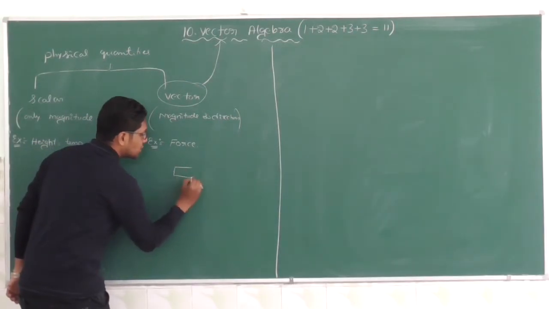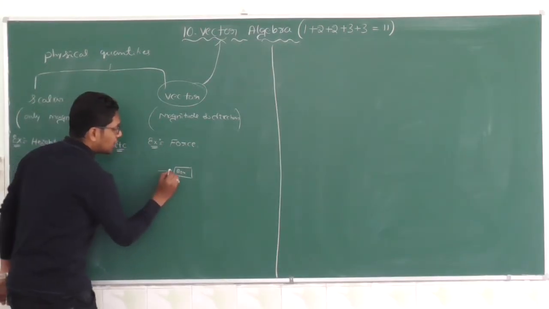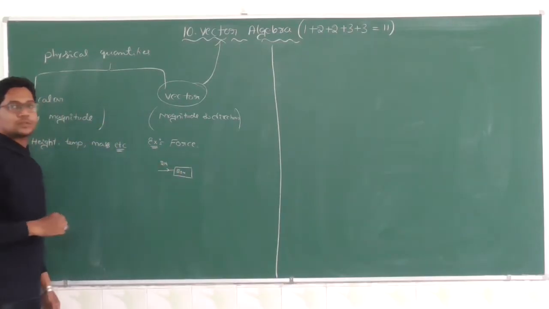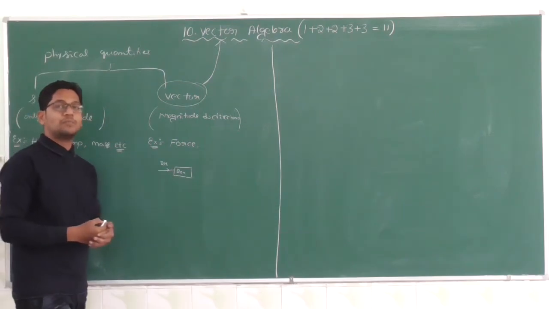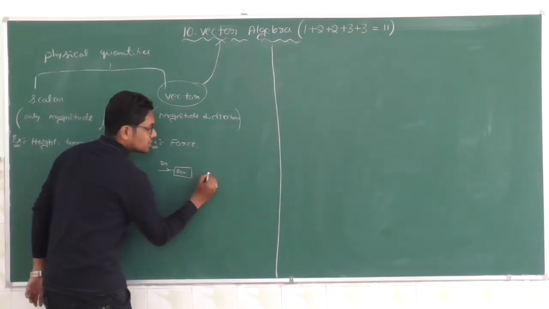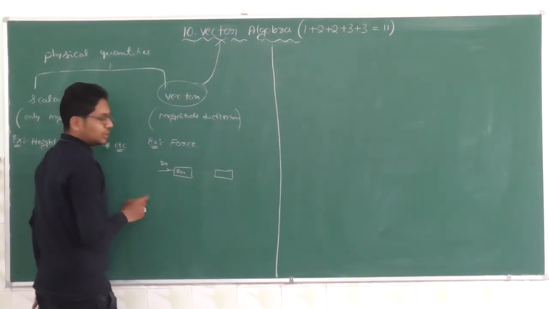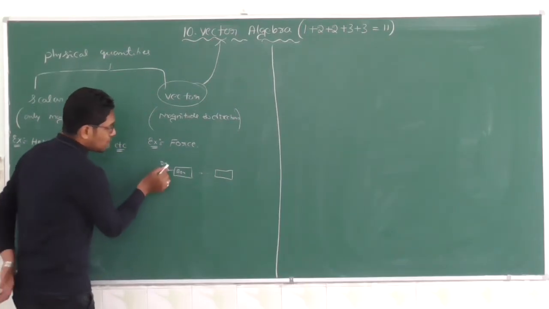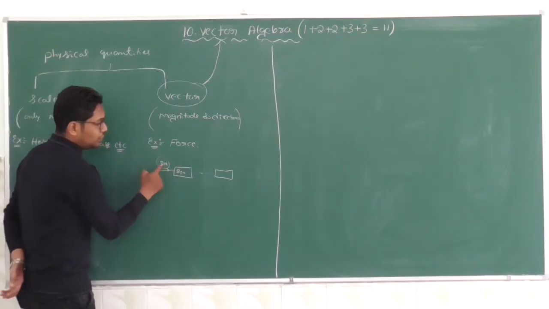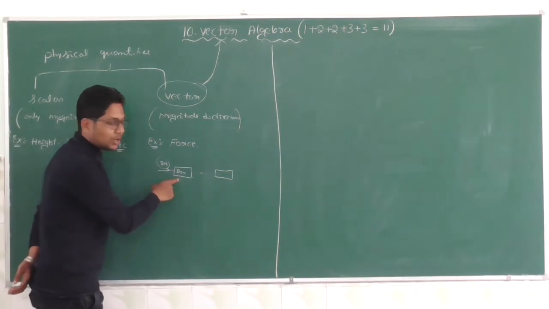Suppose here one box is there, here one box is there. I will apply 2 newtons of force to this box. Then what will happen? It will move in this direction. You just observe, here I am applying 2 newtons of force to this box.